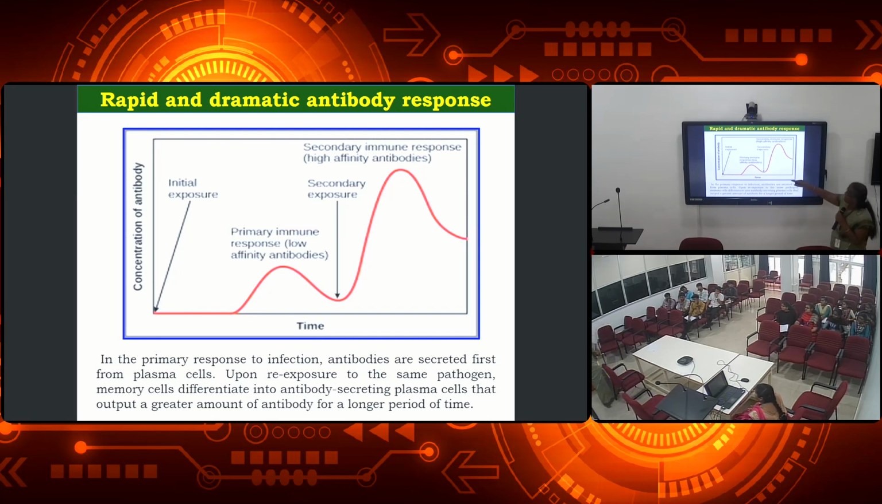And then when we get the secondary exposure, we will already have the memory cells, right? So those will respond fast and will be producing the high affinity antibodies.